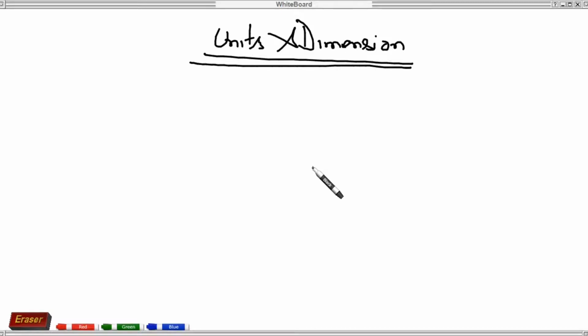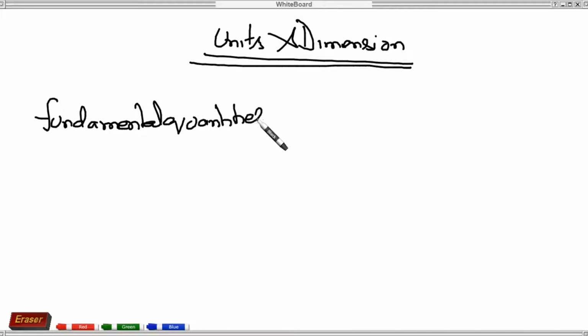So I will be discussing units and dimensions. So we have two things here. One is fundamental quantities. Another one is derived quantities.